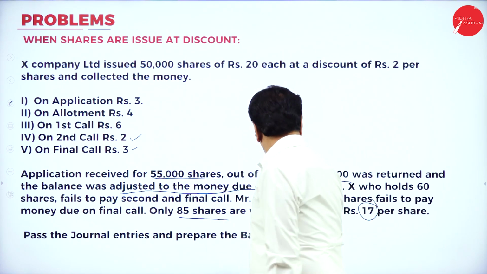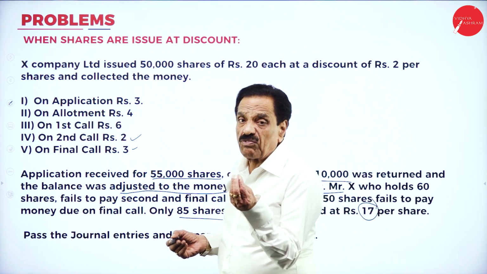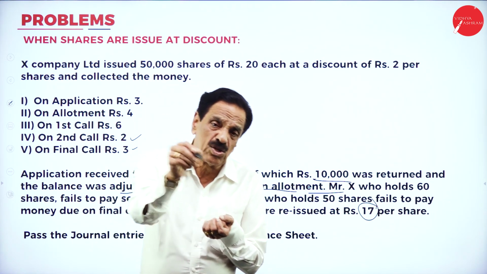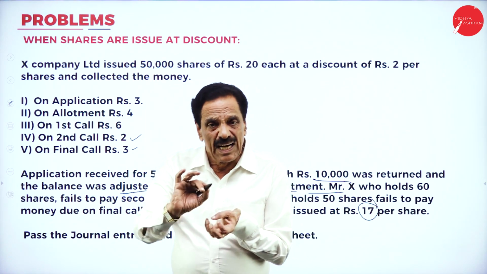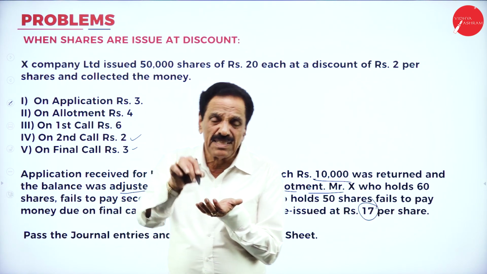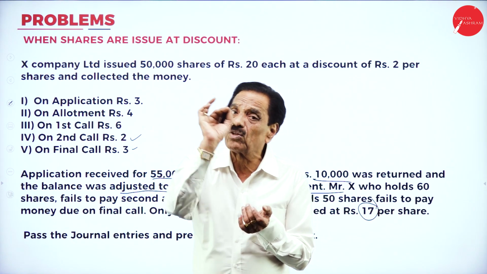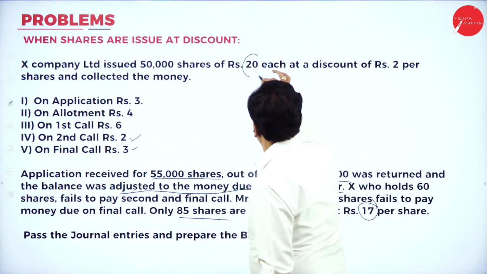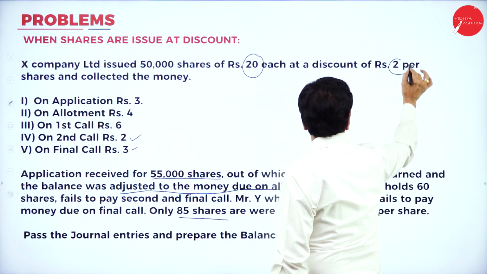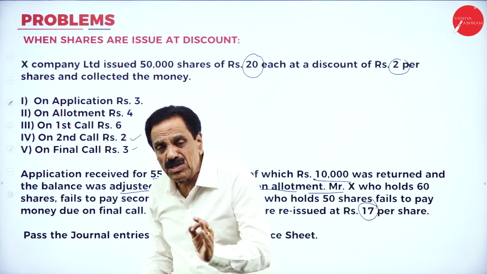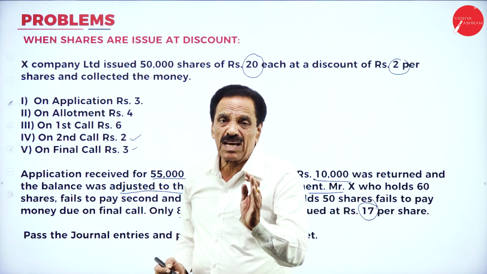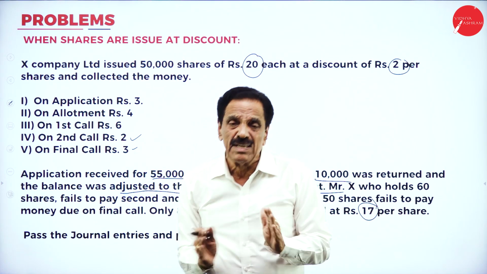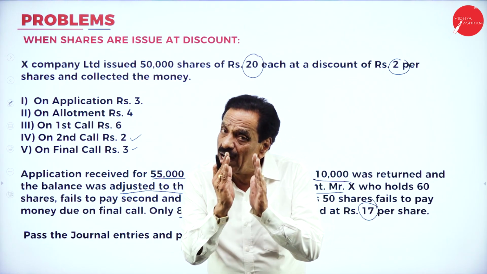At what rate was it issued? At rupees 17. What's your face value? 20. The discount is there now. Then they issued at rupees 17, at a discount of 3. In that, 2 rupees a discount, 1 rupee is a loss. If you see the board, what's the value of the share? 20. How much discount? 2 rupees is there. If they do not mention anything, discount is allowed on allotment. If there is no information, discount is allowed on allotment.